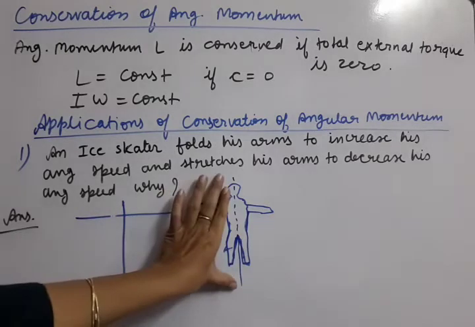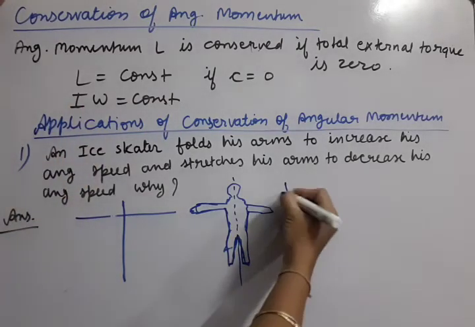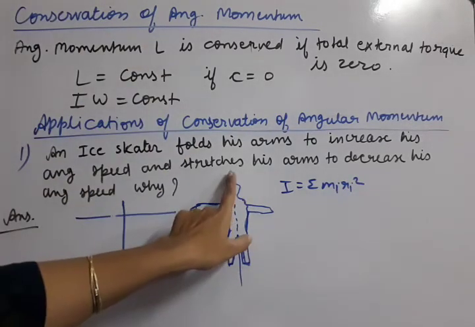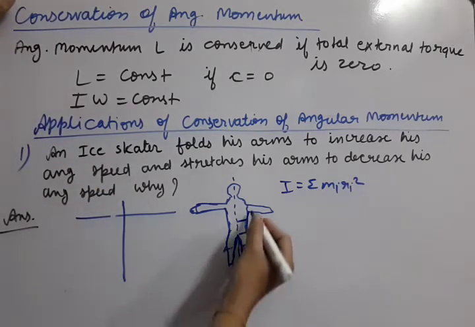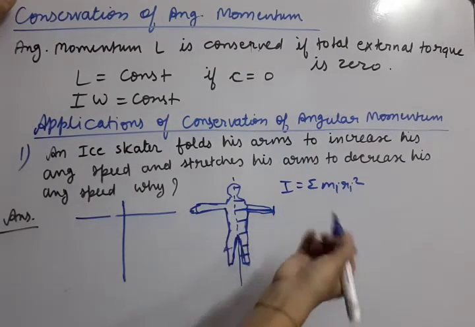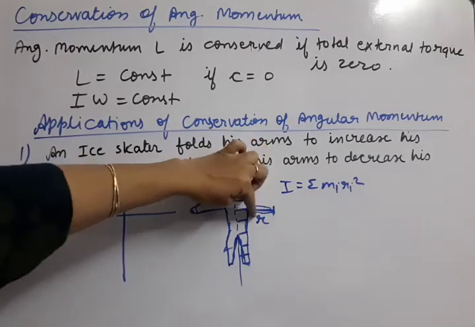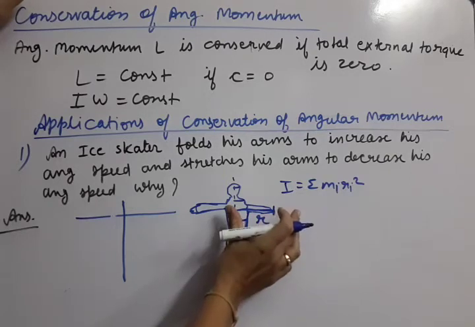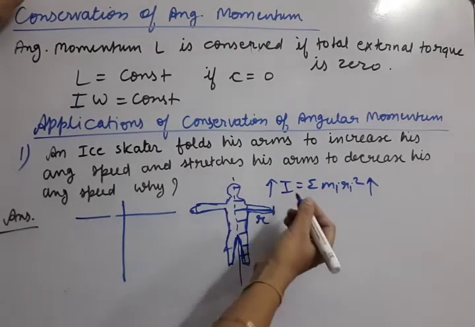Now we know how to solve this question with the help of moment of inertia. Its formula is summation m_i r_i squared. This is the axis of rotation, so we take the distance of all parts of the body from this axis. At the largest distance, the arms or hands are there. From this axis, the distance of this hand is r. If the person stretches the arm, r increases, and if r increases, moment of inertia I also increases.